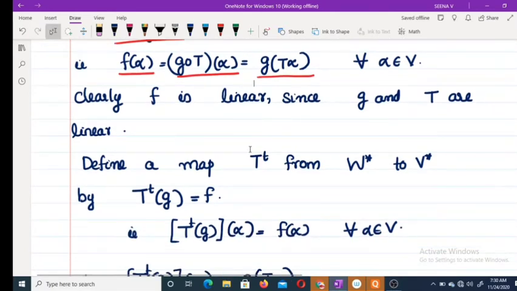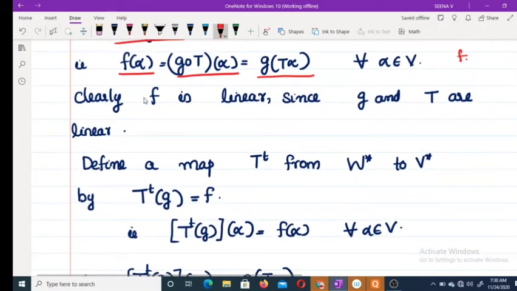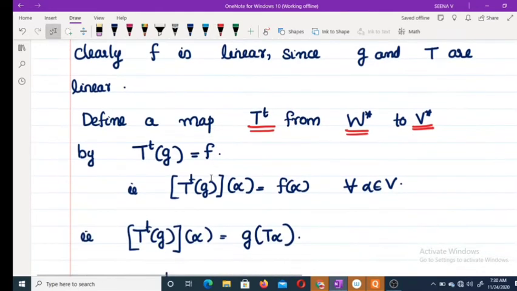Now we are defining a map T transpose from W star to V star by T transpose G equal to f. Clearly f is a map from V to F, since it is a composition. That means f belongs to V star. So here we define a map T transpose from W star to V star by T transpose G is equal to f.